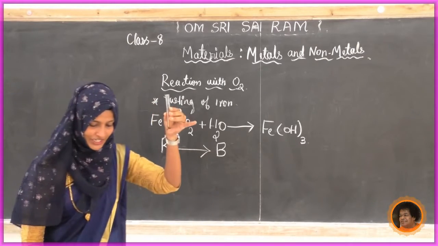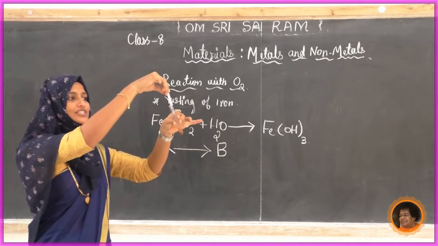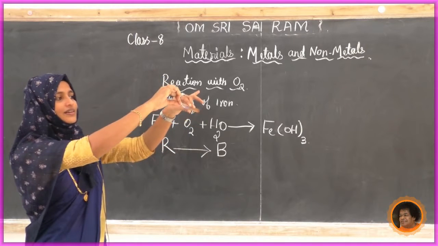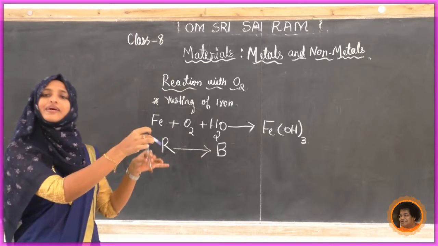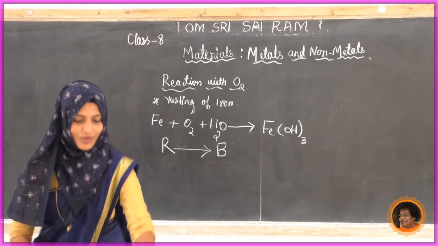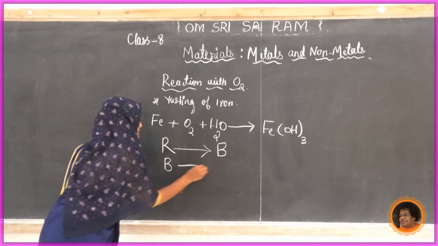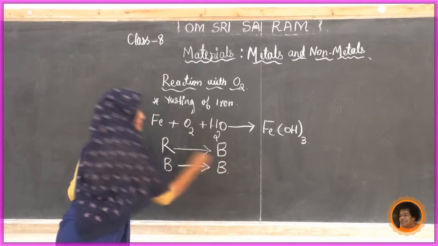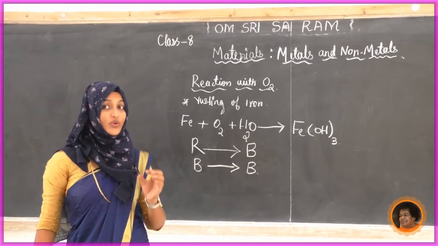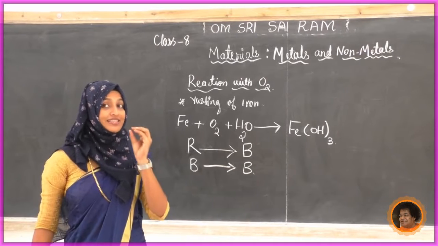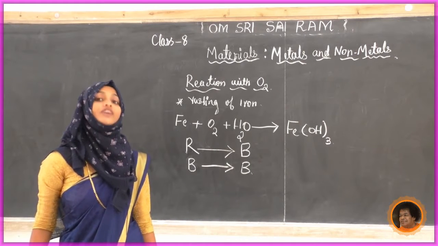We will check one more litmus I have here, that is blue litmus. I will check in this. See what happens. Blue litmus remains blue only. Now what did you get here? Blue litmus remains blue only. Two observations we got. Now we have to tell or confirm whether it is acidic or basic. Now we have to give the inference.